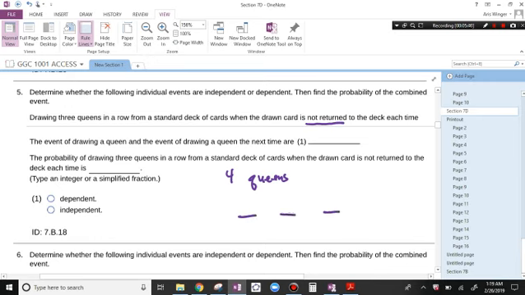The first time, there are 52 cards. So I need queen, queen, queen. The first time, there are 52 cards, and there are 4 queens. The second time, I've taken a queen out. That leaves 3 queens, and there are only 51 cards. And then the next time, I've got only 2 queens left, and there are 50 cards. And I think we're going to go ahead and see what that is. So let's do this calculation. Let's see if we can get the calculator out.